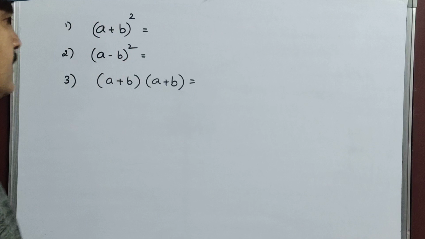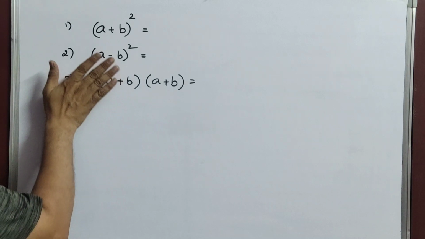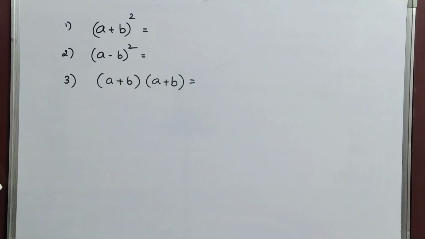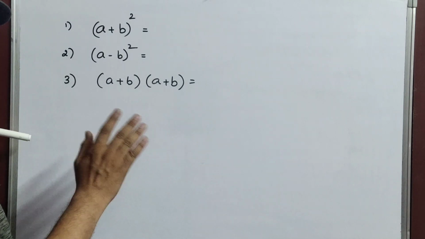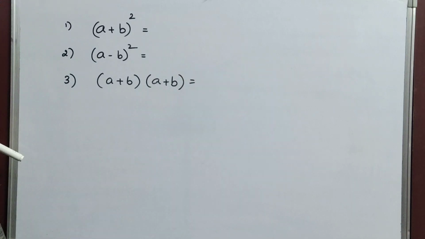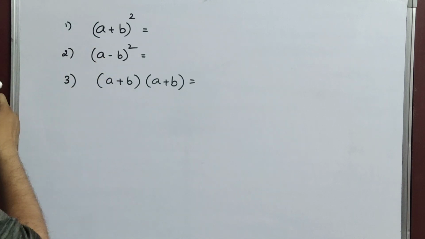Now see here, (a plus b) whole square I wrote here. Why am I telling you this? Listen, children. After this chapter, the second chapter is completely based on all the identities. If you know those identities, the second chapter is very easy for you all.